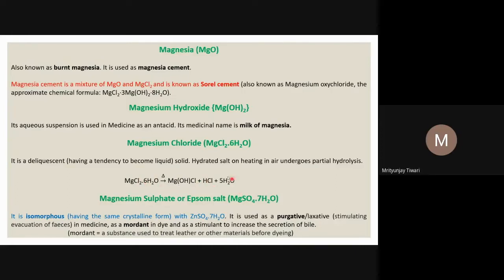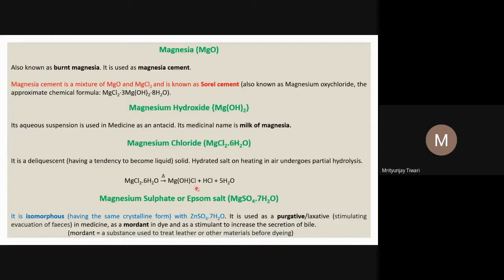Five water molecules will be removed, which were the water of crystallization, and one water molecule was hydrolyzed, and that has OH minus, so it becomes MgOH. The H plus that was obtained after the splitting of one water molecule goes to the other chlorine that was here to form HCl. So this is what we call partial hydrolysis. Why partial hydrolysis? Because one chlorine is still intact with the magnesium. So this is partial hydrolysis.